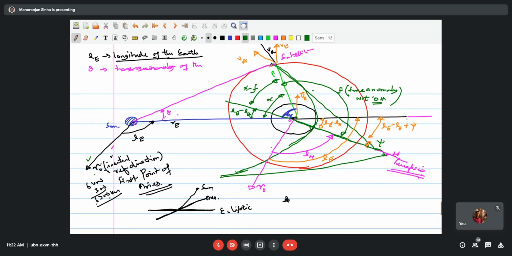Okay, now we come to this point. At this point we draw a horizontal line like this, which is parallel to this one. So then this angle becomes psi plus LE minus LH. This is all your geometry.